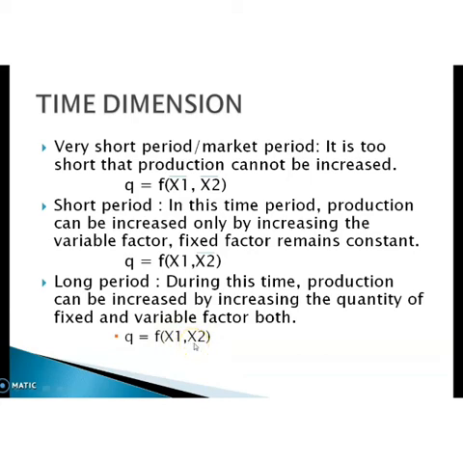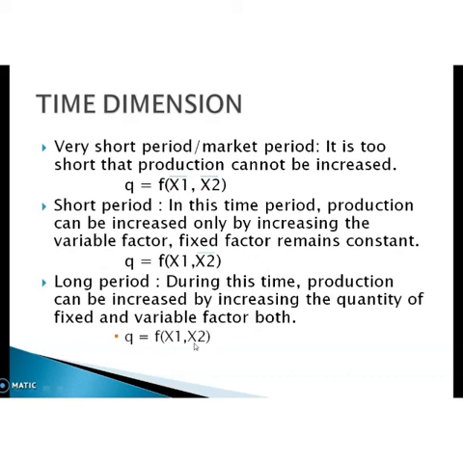There is no fixed factor because the long run gives producers adequate time to vary all the inputs used to produce a good. So he gets enough time to change the quantity of factors, both fixed and variable. That's why the quantities of x1 and x2 are varying.